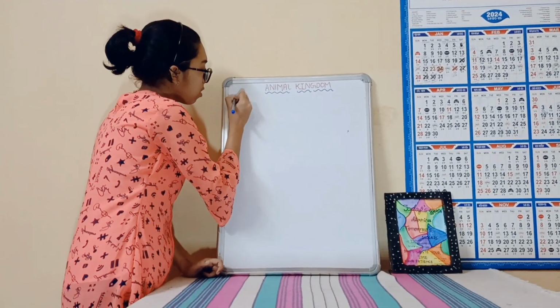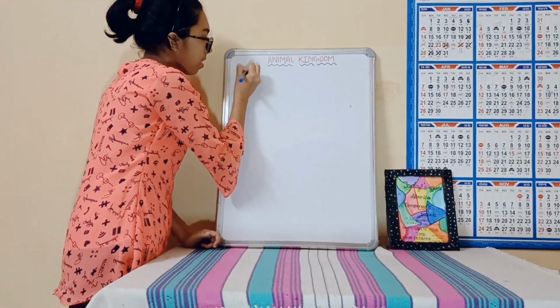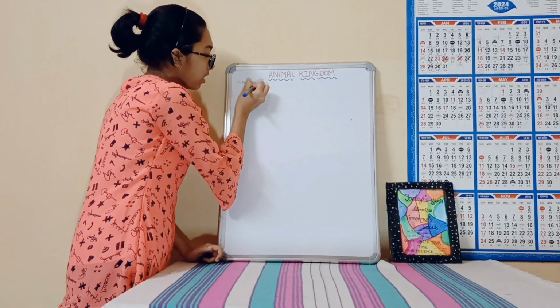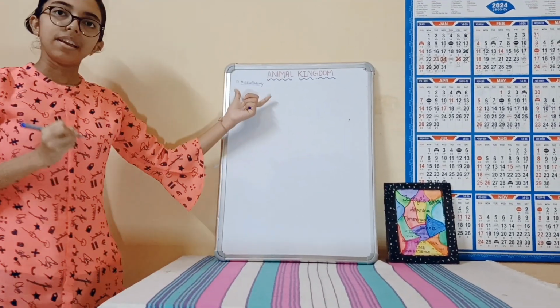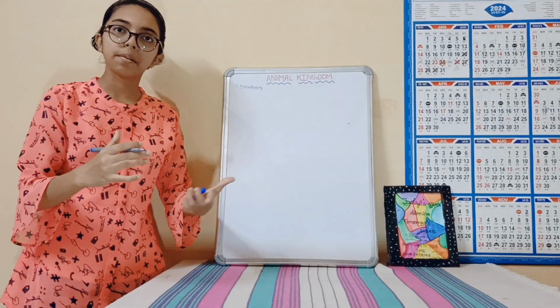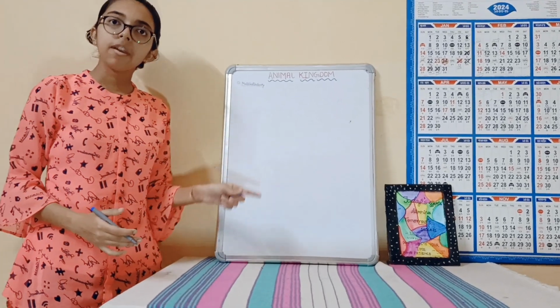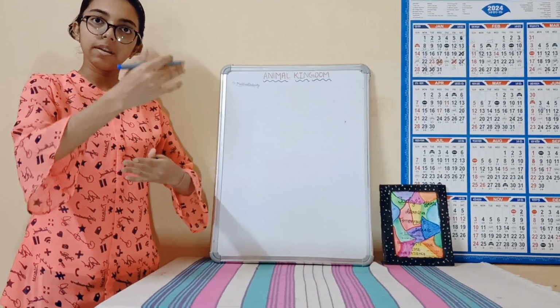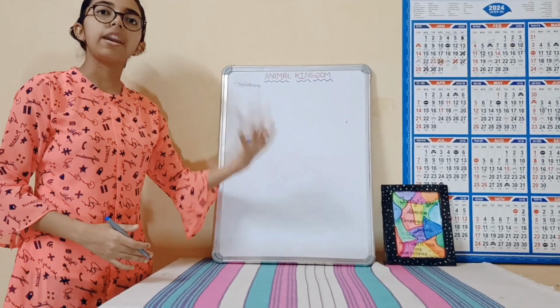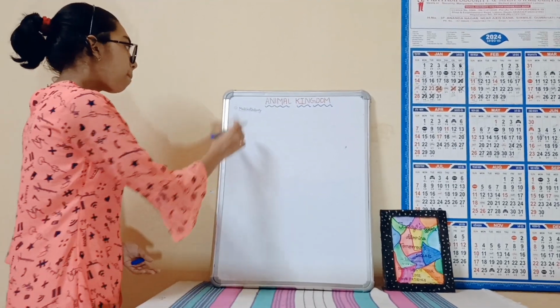First characteristic of an animal is multicellularity. What does this mean? This means that an organism is made up of more than one cell. There are two terms, unicellular and multicellular. As we know, animal is a higher level of organism, so they have multicellularity in them. That means they are made up of more than one cell.